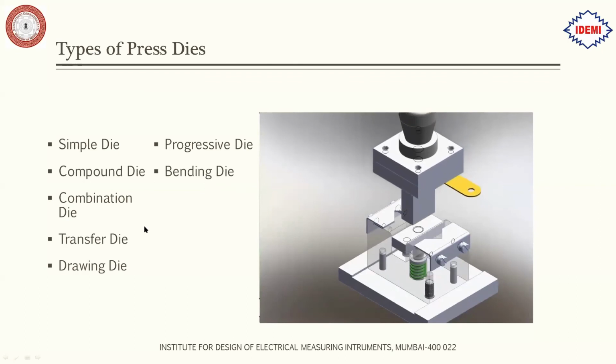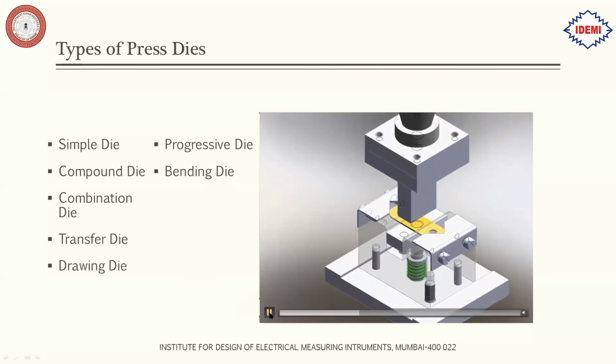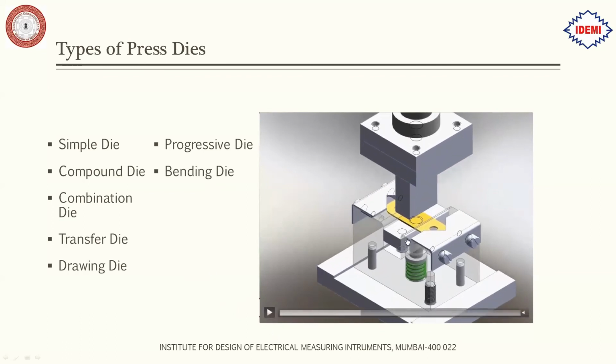For bending dies, in this case they are using a floating die in which springs are used for bending this component at 90 degrees. You can see over here how it is done. So this portion over here is stationary. This portion over here is stationary. This is stationary, and this plate that you see over here is called the floating die.